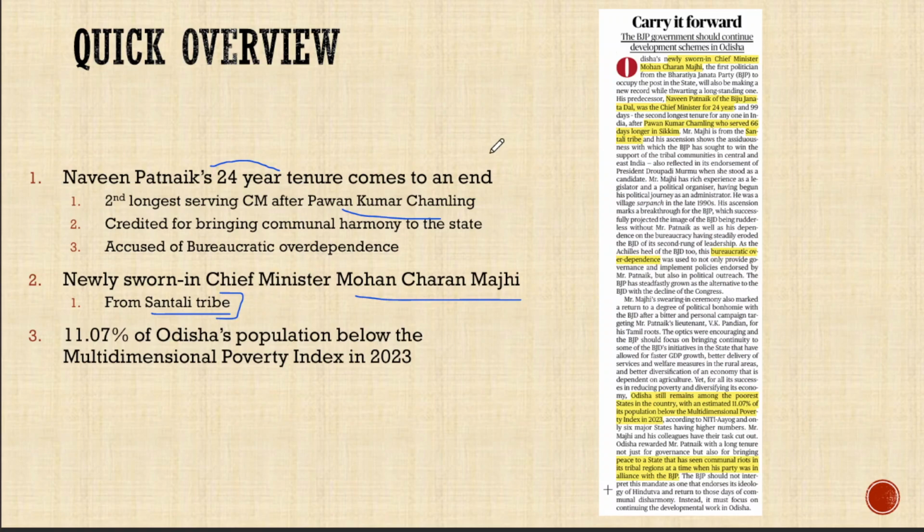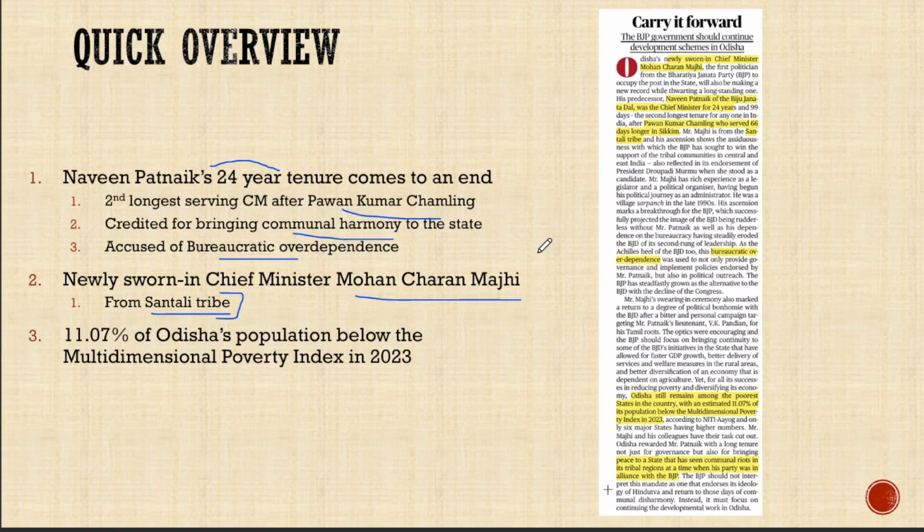Now, when we look at the legacy of Naveen Patnaik, he is credited for bringing communal harmony into the state of Odisha because the state was known for recurrent communal riots. So, in the long tenure of Naveen Patnaik, the number of riots have come down. But one of the biggest problems that is accused against Naveen Patnaik is the over dependence on bureaucracy.